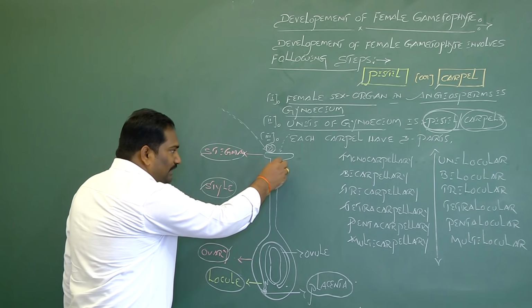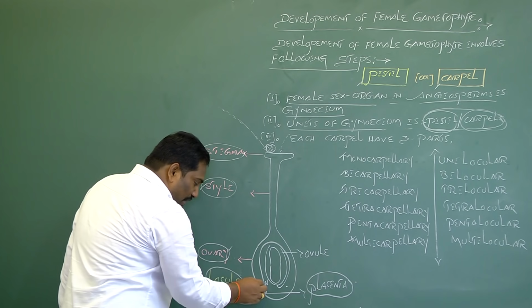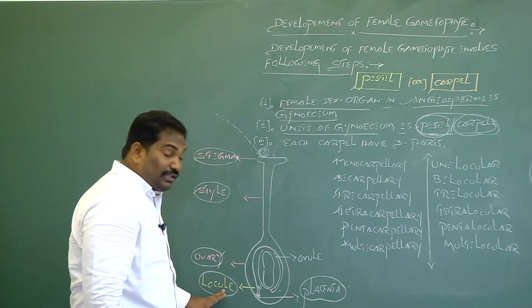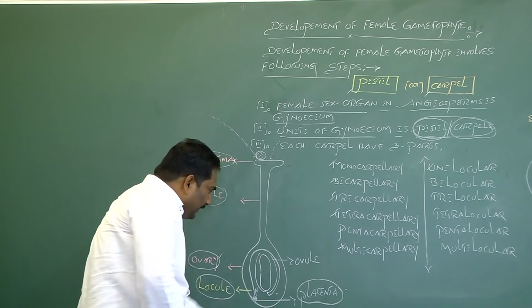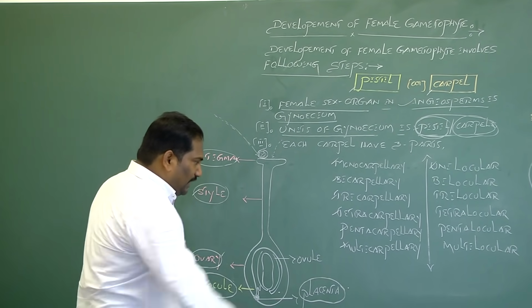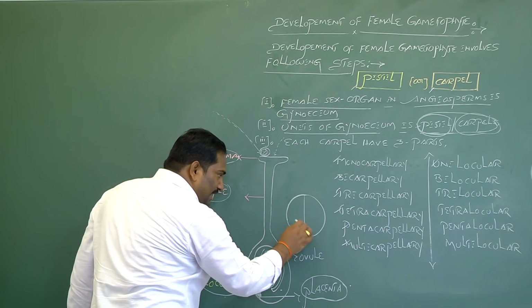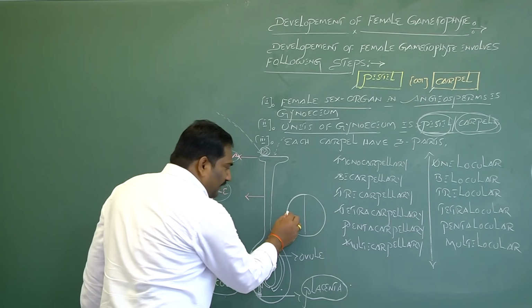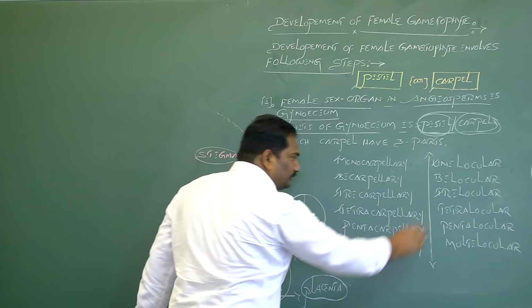Each carpel has three parts: stigma, style, ovary. Inside the ovary, the chamber is called locule. If a carpel has one locule, it is called unilocular ovary. If it has two chambers, it is called bilocular ovary. If an ovary has three chambers, it is called trilocular ovary.